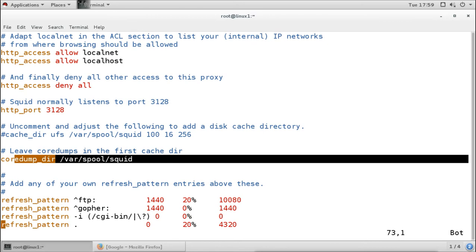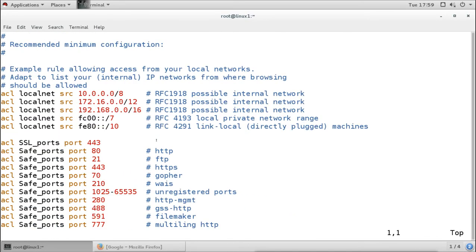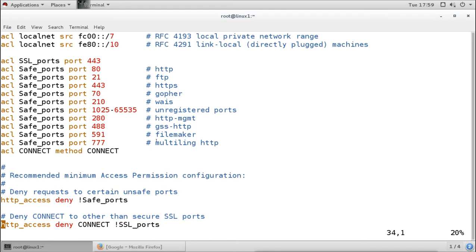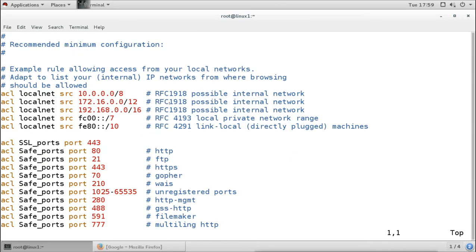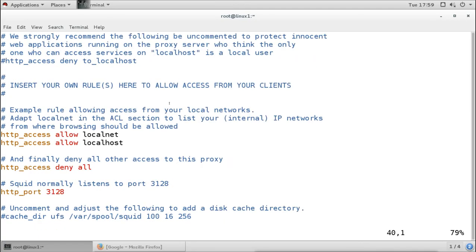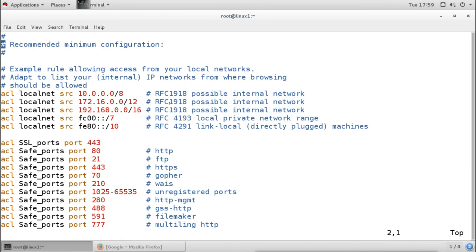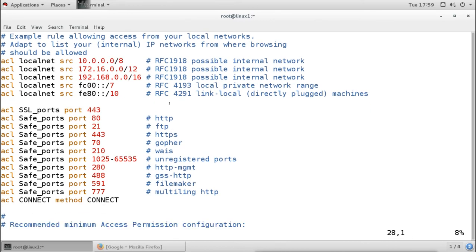Now the file ends here. Now we want to allow our network also. So what we have to do is create a separate list for that, and we have to allow or deny for it. So what I will do here is create a separate list for our network. I will make a separate section for us which says that this is our section. So I will divide it from the default.